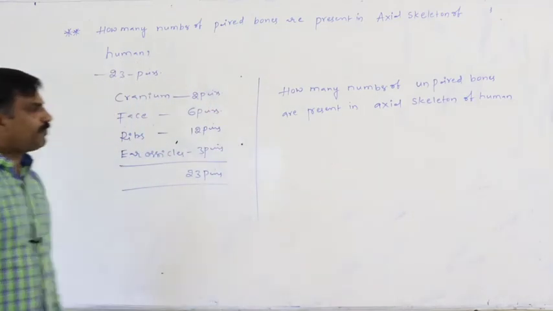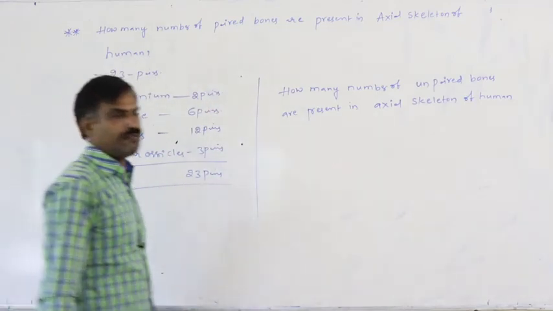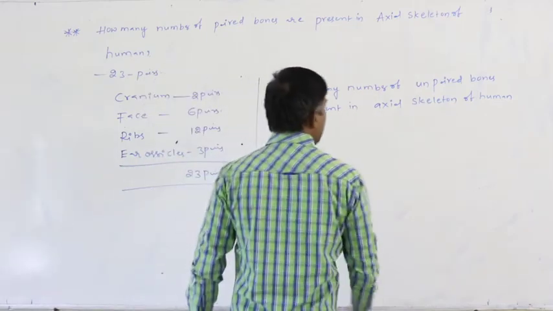How many unpaired bones are present in the axial skeleton of a human? In total, 80 bones are present in the axial skeleton.